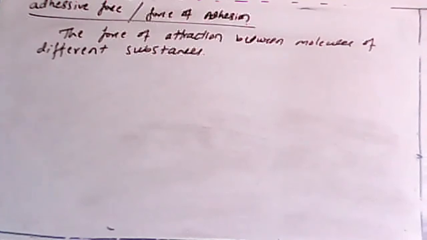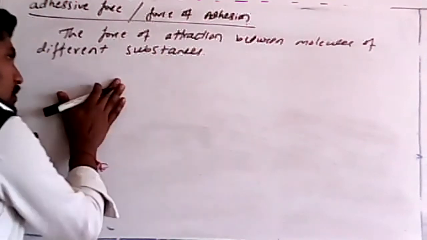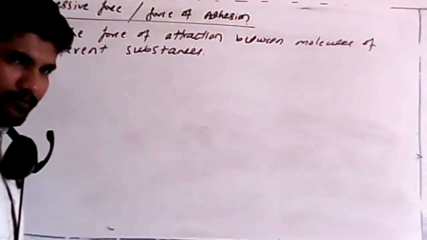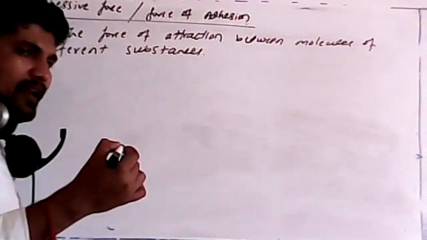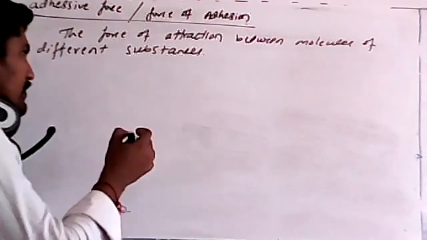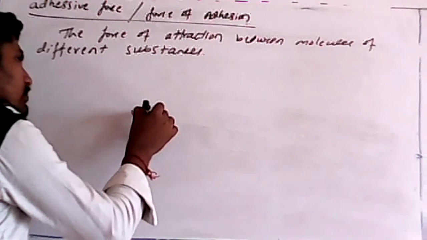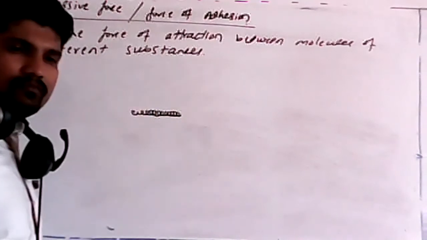For example, I will give you a live example. This board is one substance made up of some molecules. This pen itself is one substance made up of molecules. Now I can write on the board because a force of attraction will be there, then only I can write like this.